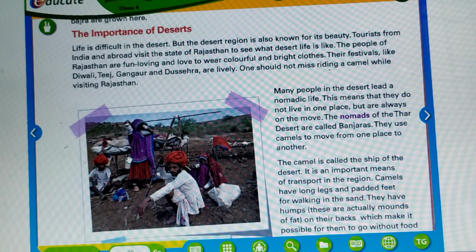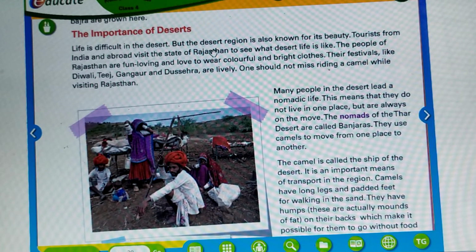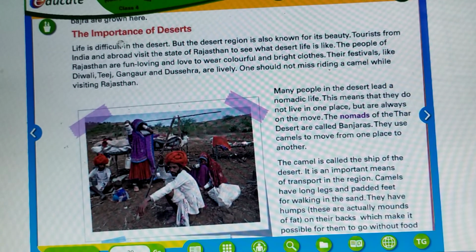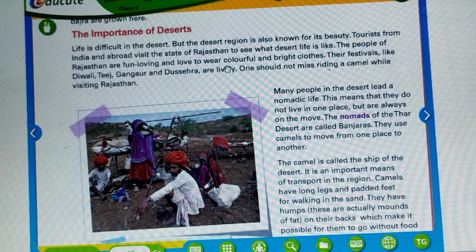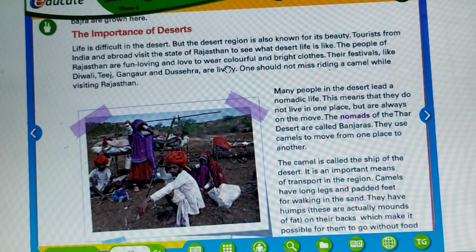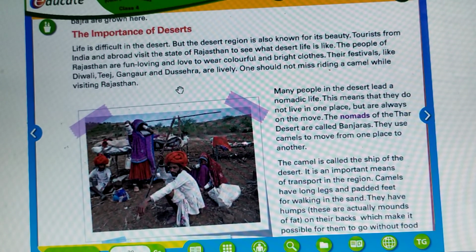Now coming to the importance of the desert. Life is difficult in the desert, but the desert region is also known for its beauty. Tourists from India and abroad visit the state of Rajasthan to see what desert life is like. People of Rajasthan are very fun loving. They love to wear colorful, bright clothes. Their festivals like Diwali, Teej, Gangaur and Dussehra are very lively. They celebrate them with great fun and enthusiasm.